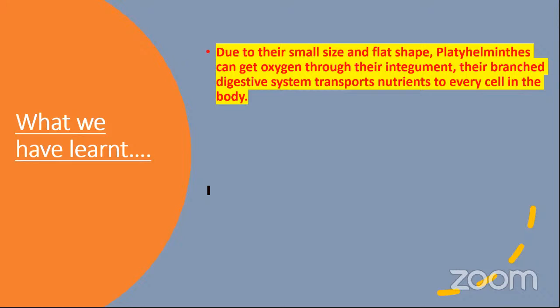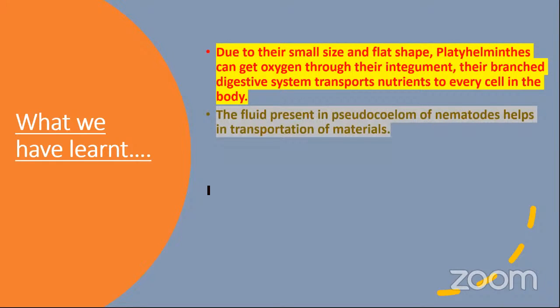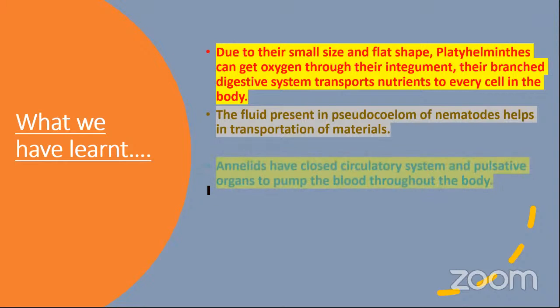Their excretory system is also branched and collects waste materials from every cell. The fluid present in the pseudocoelom of nematodes helps in transportation of materials. In roundworm, we saw this.